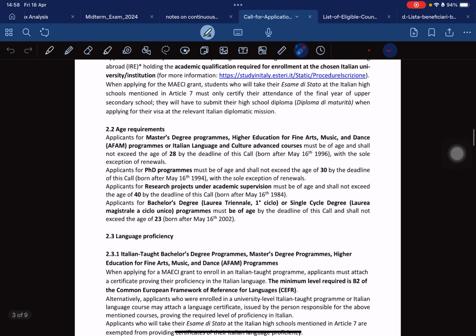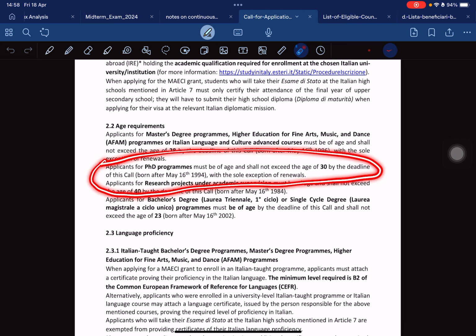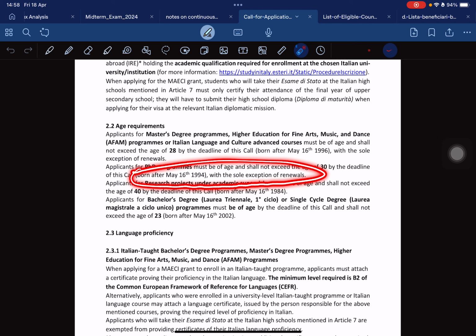And also, this one is for the PhD students. Those who are going for PhD, applicants for PhD programs must be of age and shall not exceed the age of 30 by the deadline. So for PhD, you shall not exceed 30, as stated here. So if you are born after May 16, 1994, except those who are on the scholarship already and are just coming to renew it. Yes.